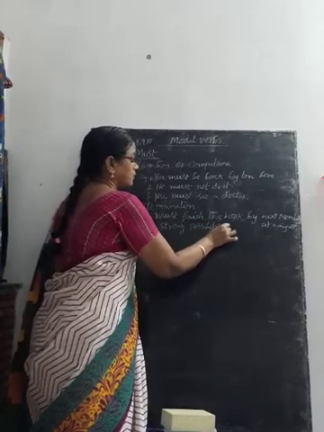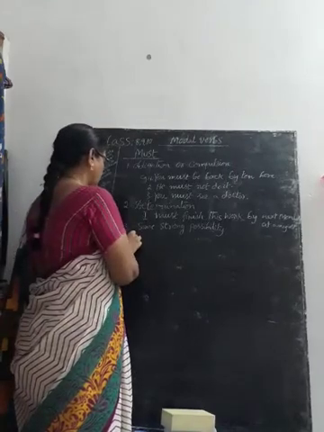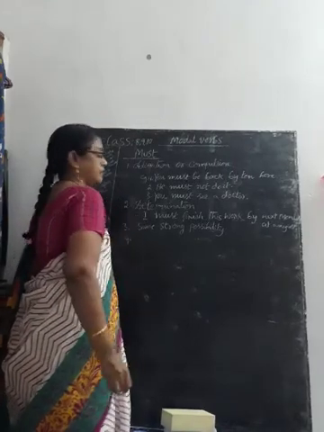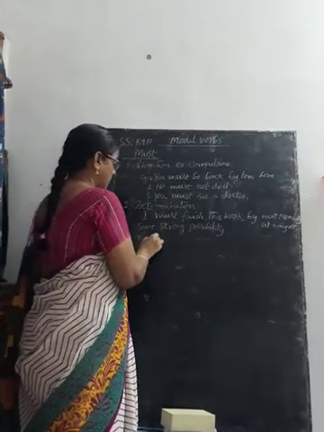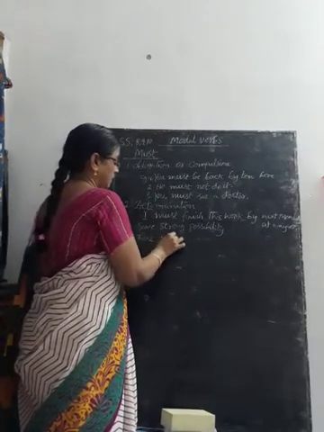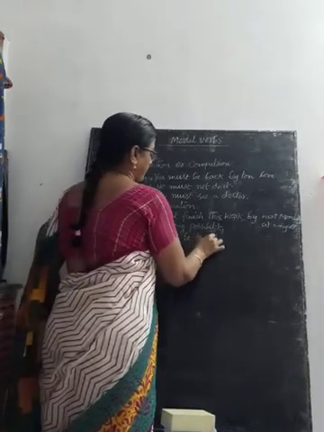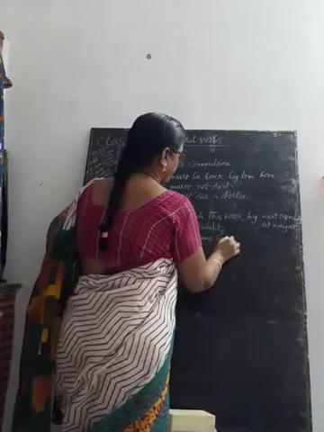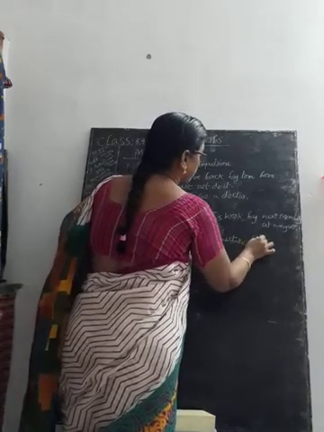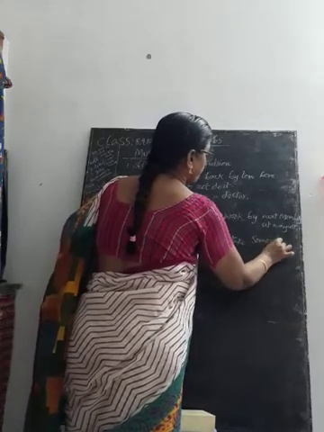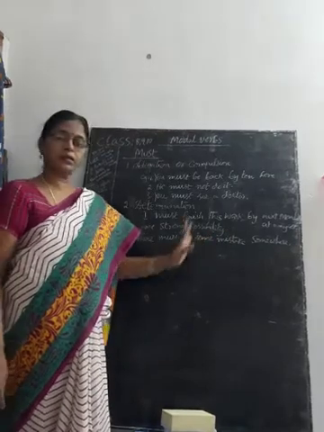For example, there must be some mistake somewhere.